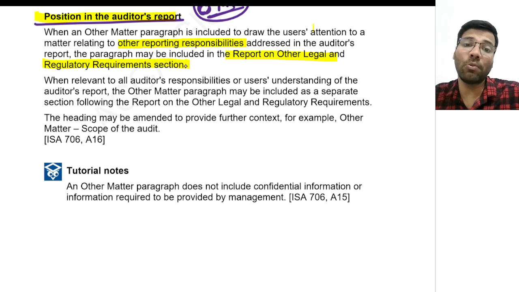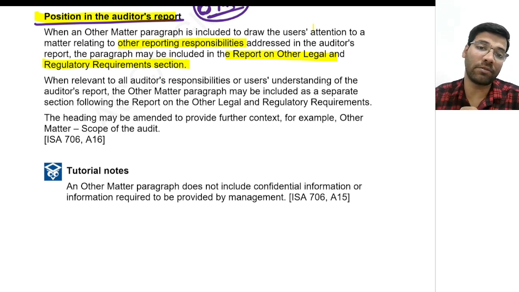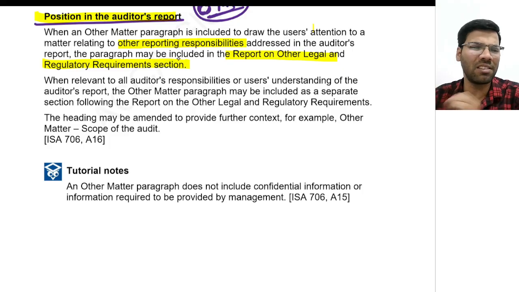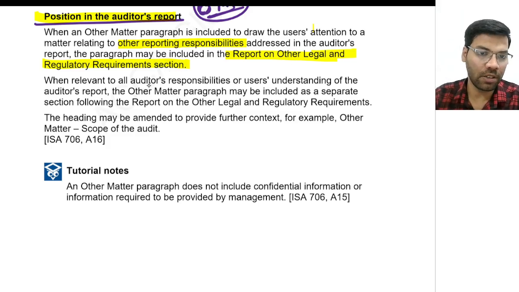There the auditor needs to mention the other matter paragraph, or below that also he can mention. No problem. So where other matter paragraph is included to draw the user's attention to a matter relating to the other reporting responsibilities addressed in the auditor's report, the paragraph may be included in the report on other legal and regulatory requirements.